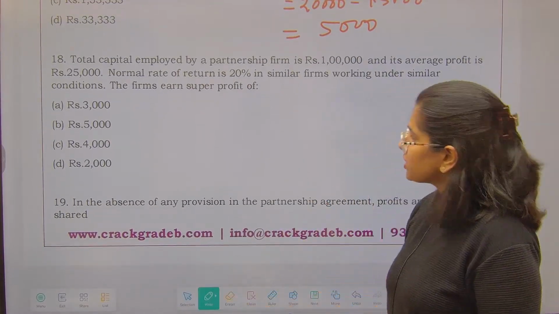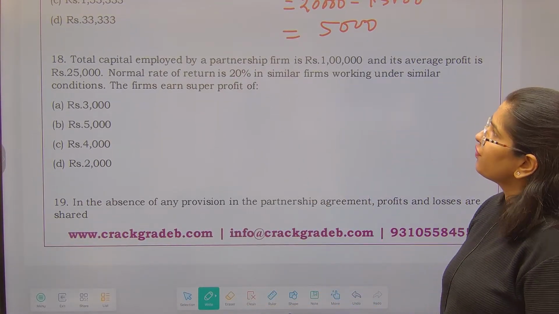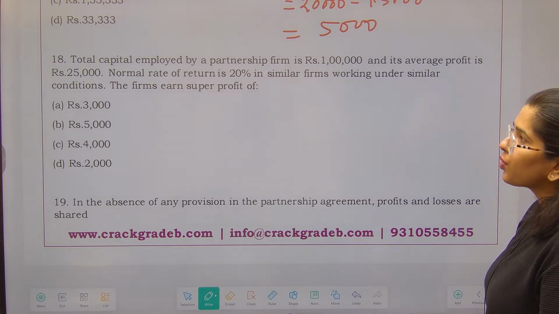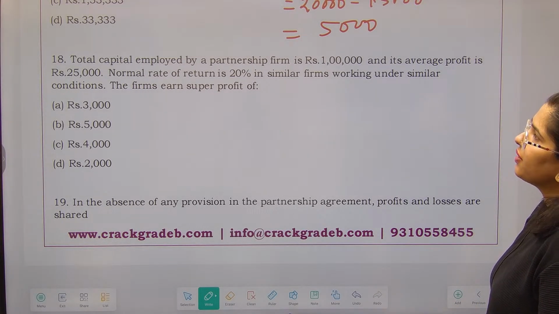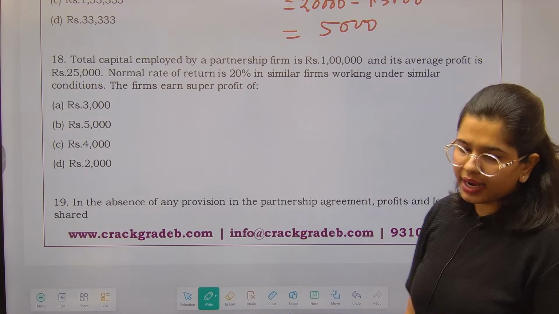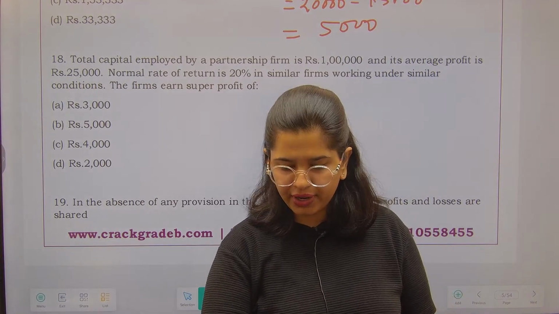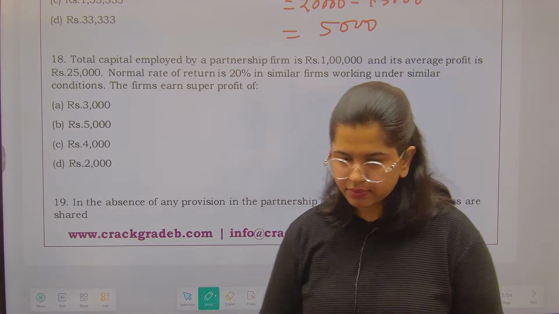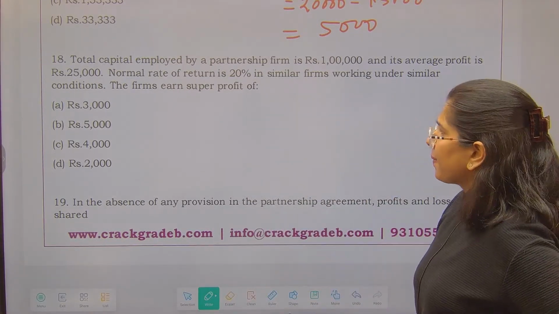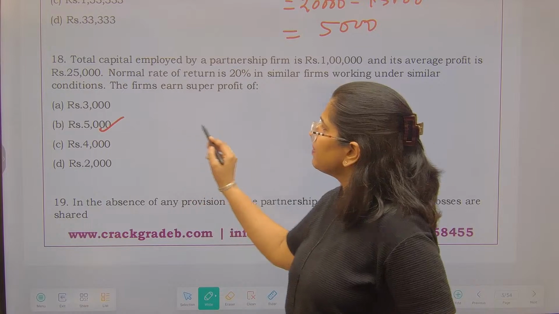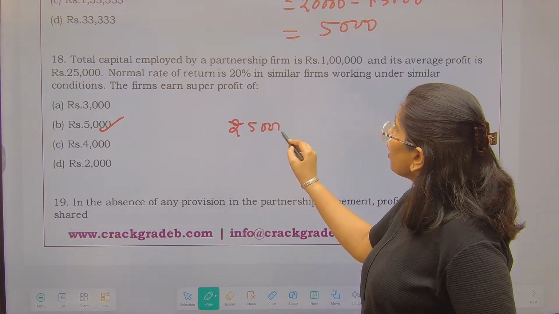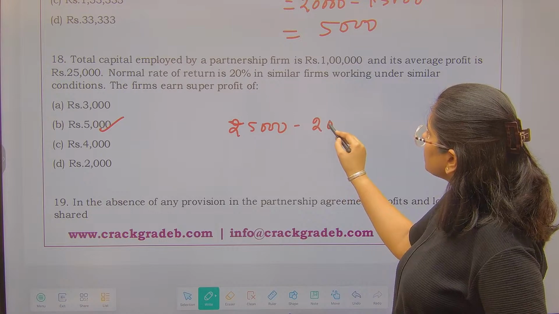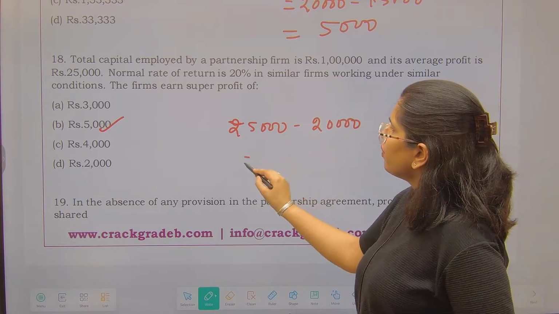Now next thing, total capital which is employed by a partnership firm is 1 lakh and its average profit is 25,000. Normal rate of return 20%. The firm earns super profit of. Again, similar kind of question where the super profit is going to be, yes, यहाँ पे भी आपका super profit कितना होगा 5,000 because your average profit is 25,000. Your normal profit is 20,000 and this is going to give you 5,000.